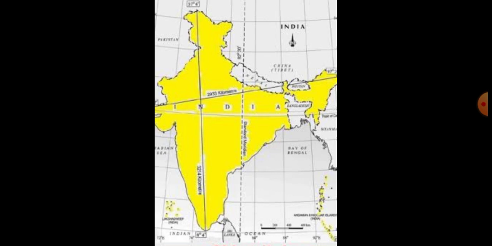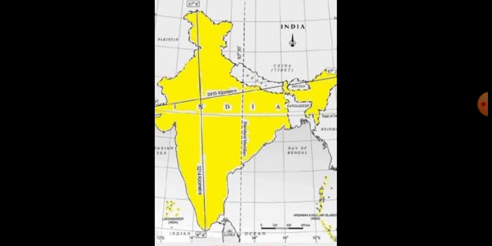And also the Tropic of Cancer passes through the middle of the country. In the India map, you have to see, one line is there in the middle, is it? That is the Tropic of Cancer, 23 degrees 30 minutes north. That line in the middle is called the Tropic of Cancer.